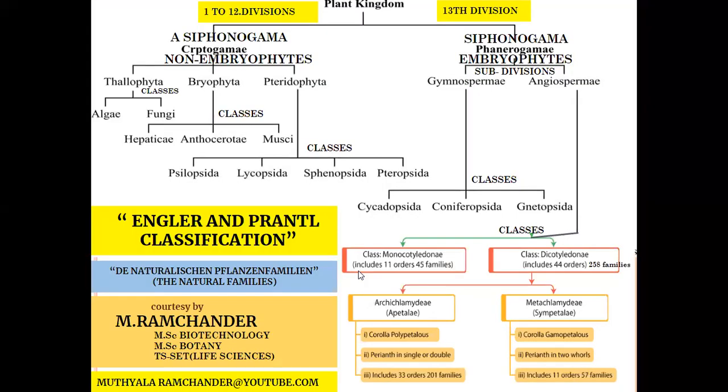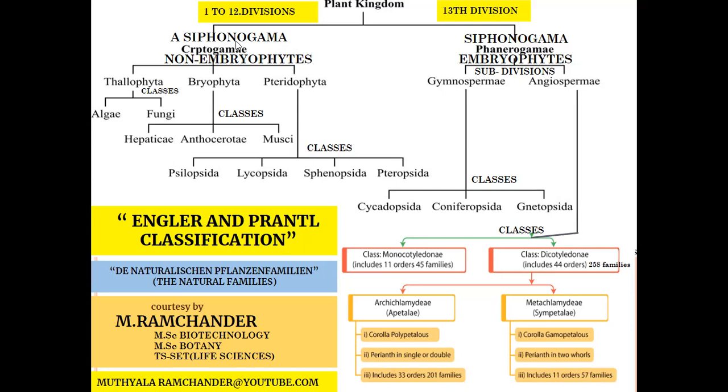It is the complete table of the Engler and Prantl classification. In this classification, the total plant kingdom is taken. It is divided into 13 divisions. Divisions 1 to 12 are called Asiphonogama. Only the 13th division is called Siphonogama.